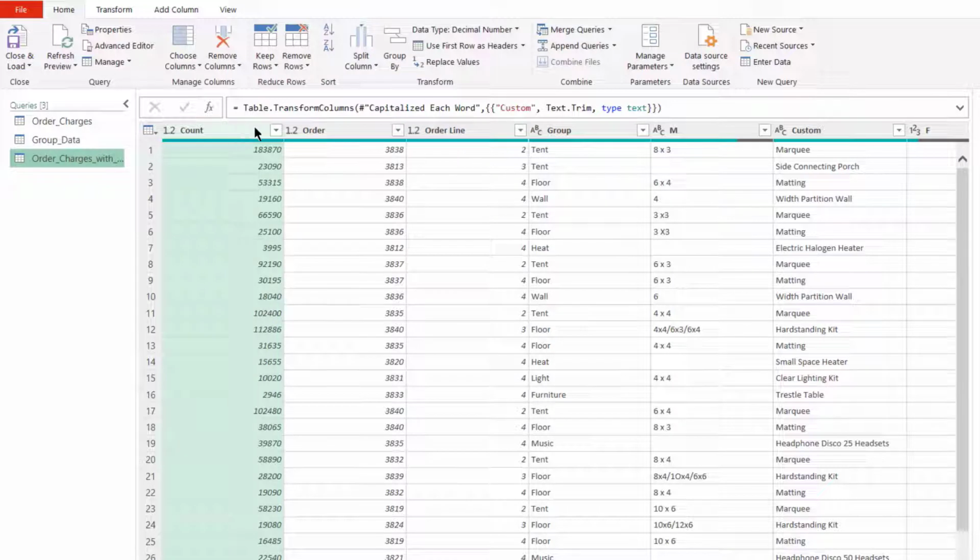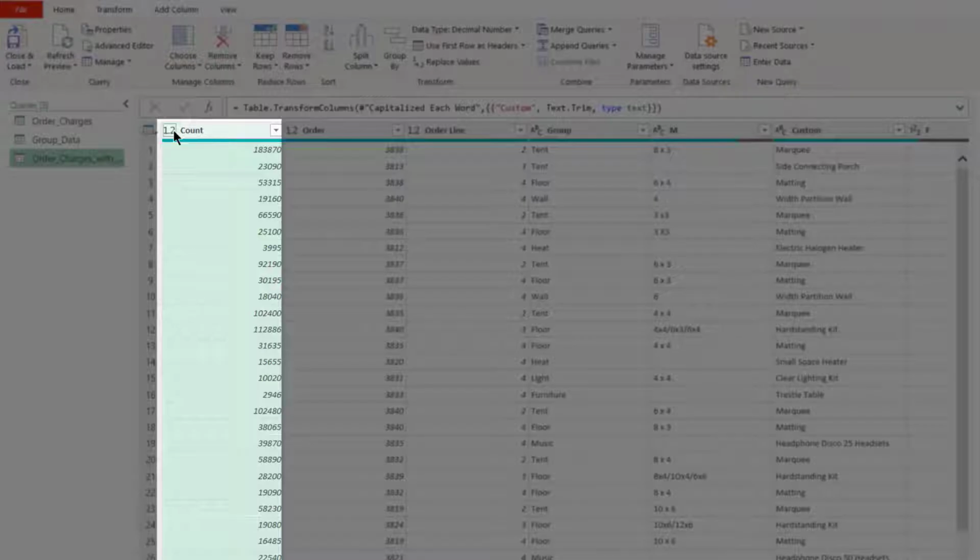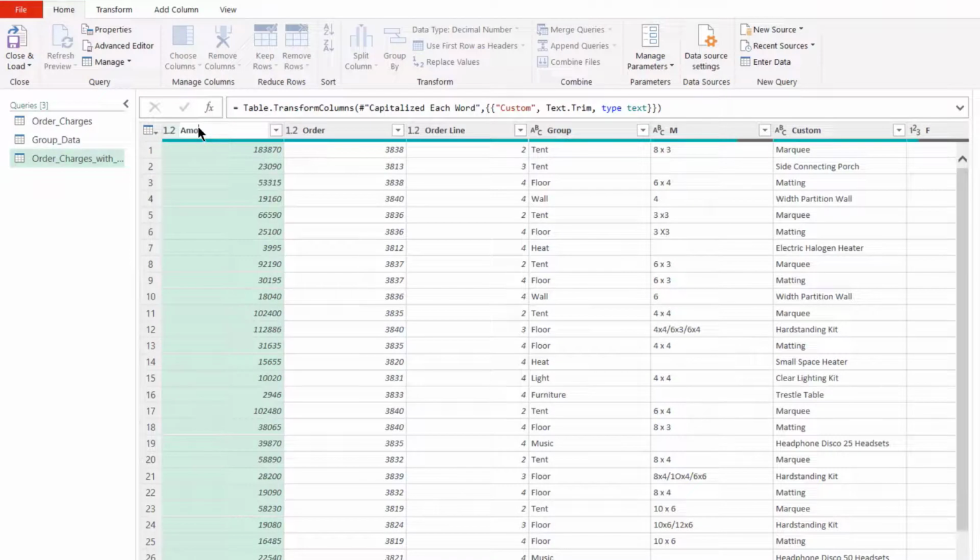Similarly, some of the column names here are a little bit misleading too. I'm not sure what count is. We seem to have male and female here, although that's clearly not what it is. So we will go and rename some of these column names just to make it a little bit easier to follow what's going on. This is clearly meant to be an amount, so we'll change this to amount. As you'll see later, there's other places we can do this, but we'll name it here for now so we can see what's going on.